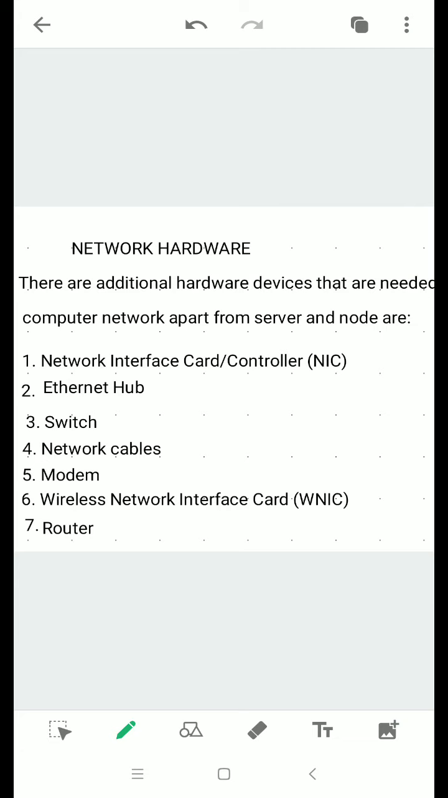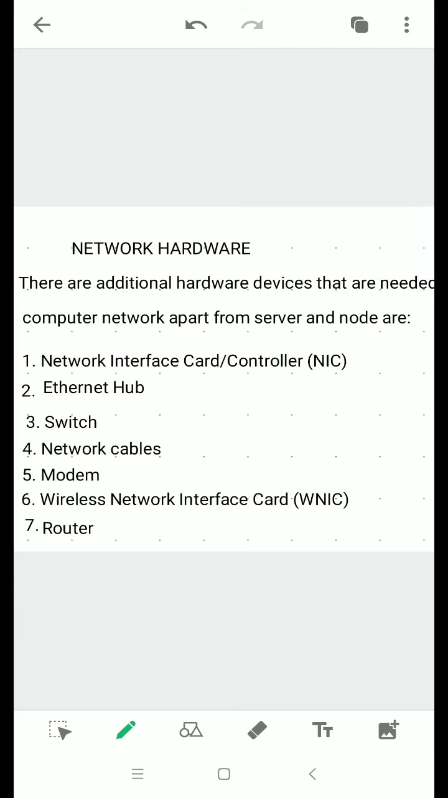Next is wireless network interface card, that is WNIC. It is also a network card which is used to connect devices without the use of cables or wires. This device consists of an antenna which is used to communicate through microwaves, that is WNIC, wireless network interface card.